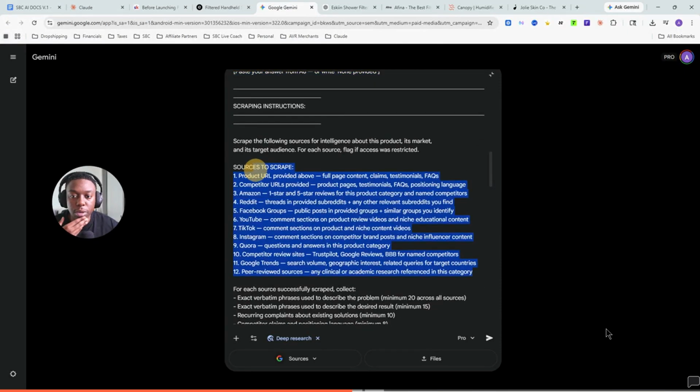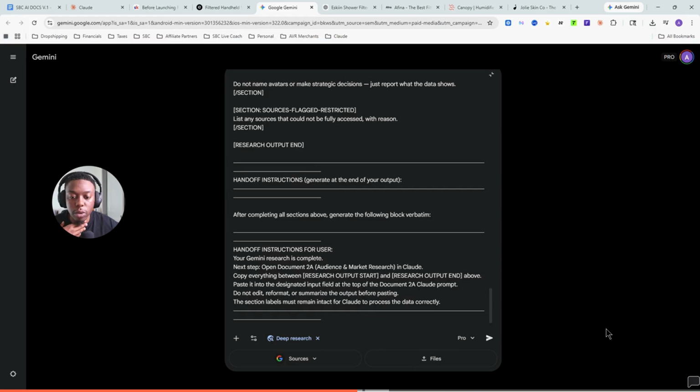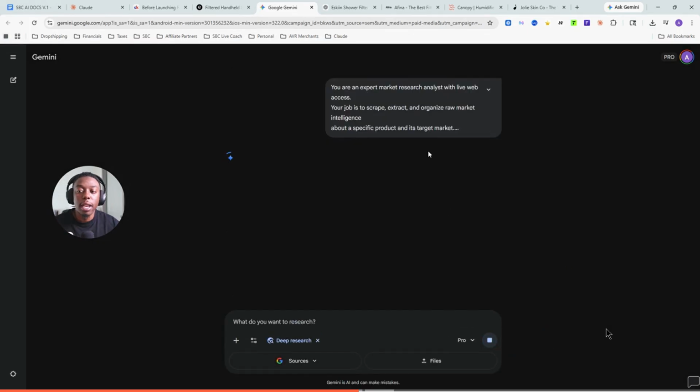As you can see, the prompt is going to source through competitor, Amazon, Reddit, YouTube, Facebook, TikTok, Instagram, Quora, competitor review websites, Google Trends, peer-reviewed sources. So it's going to do all the scraping for you. So we're going to hit submit on this. And then Google Gemini is just going to do a quick breakdown, verify that we want everything we want. We're going to then go through, review the document briefly, talk about some things to highlight and pay close attention to. And then we'll wrap up this training and move on to the next one.